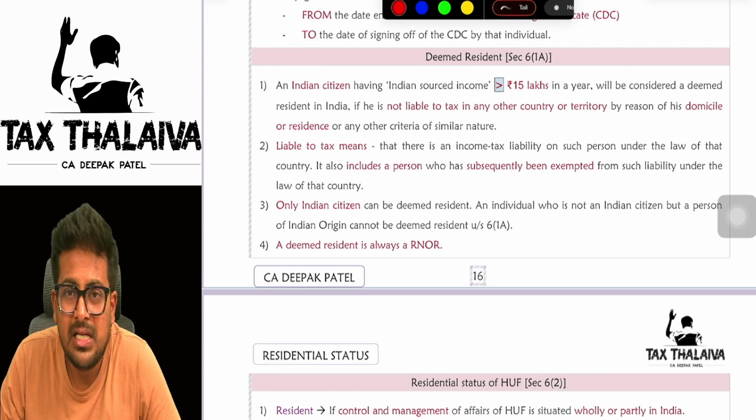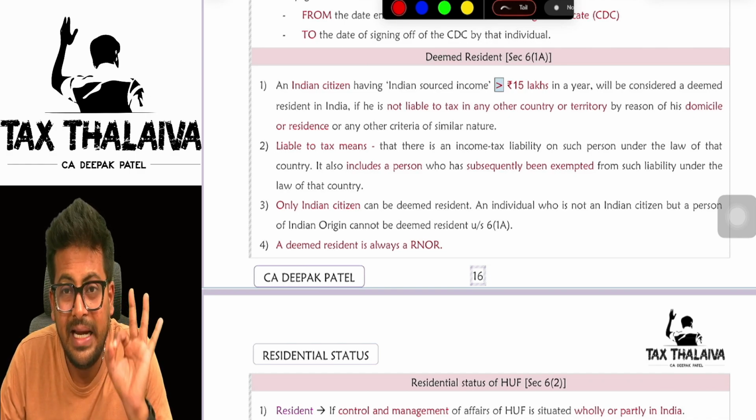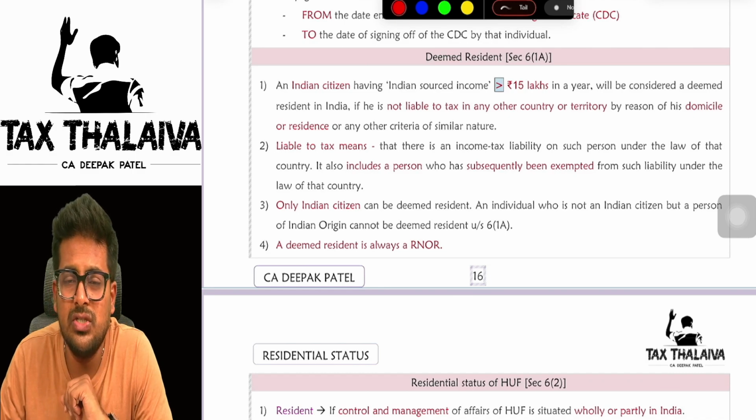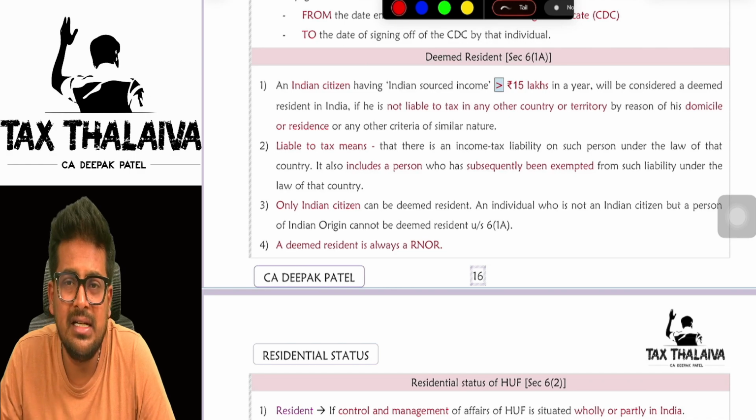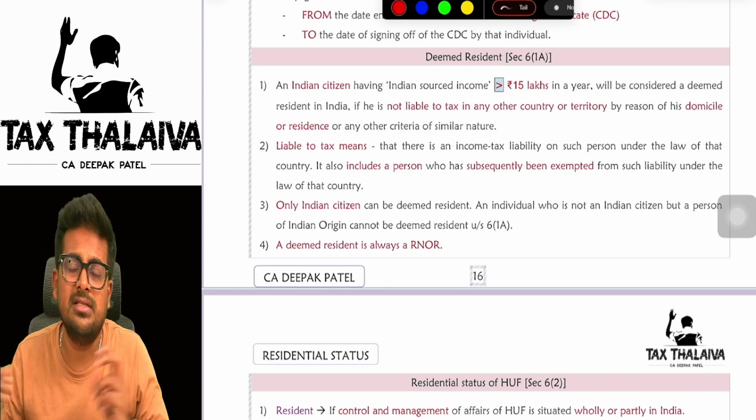Now, there is a concept called a deemed resident. This is applicable only in the case of an Indian citizen. This does not apply in the case of a person of Indian origin. So let's say, for example, an Indian citizen is not liable to tax anywhere in the world. In India, he is not liable to tax because he is not residing in India.